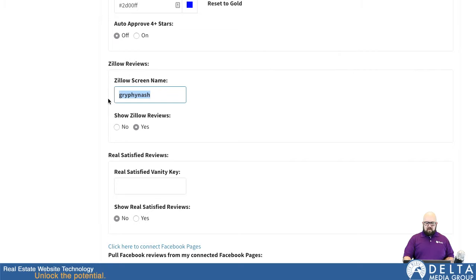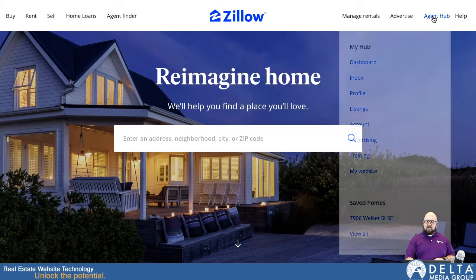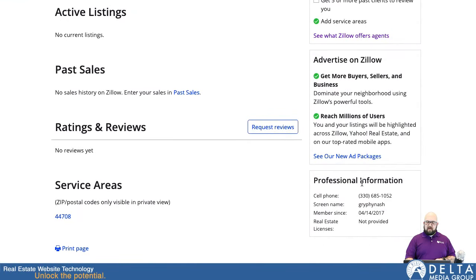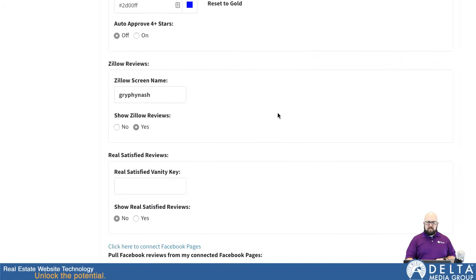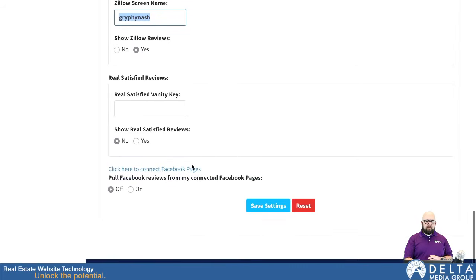Now let me see if I can remember which button to push here. Yeah, there we go. So to find that, if I go over here to Zillow, I can go up to my Agent Hub and down to Profile. And if you scroll down to the bottom, you have Screen Name. So whatever that screen name is set to, you just copy it and then paste it into this Zillow screen name field here in the DeltaNet. Then switch this to Yes, and we'll pull in your 10 most recent Zillow reviews.